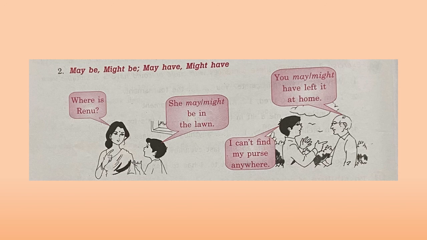Could is also possible in these sentences, but could suggests a still lesser possibility. For example, he could be in his office. Here the lady is asking, where is your father? So he might be playing tennis with Vijay, or he may be in his office.